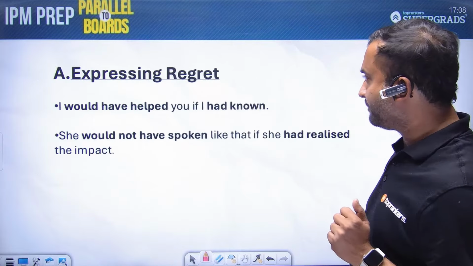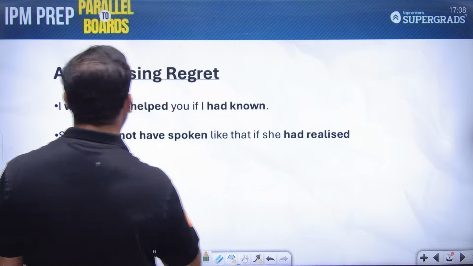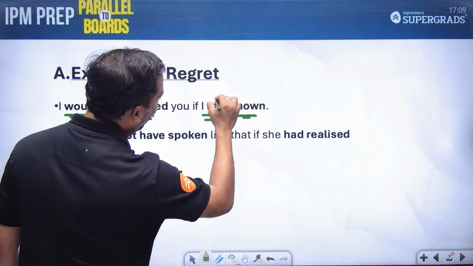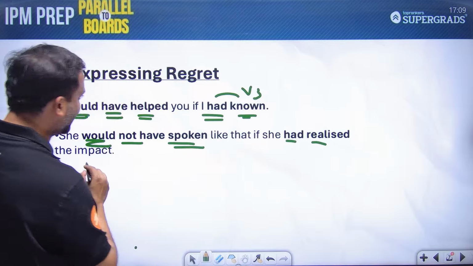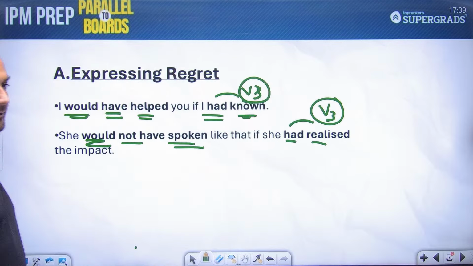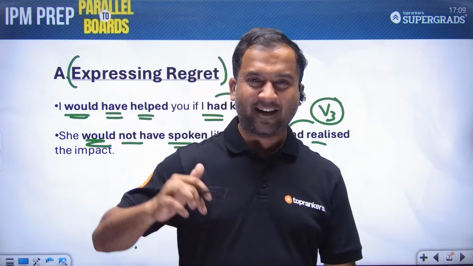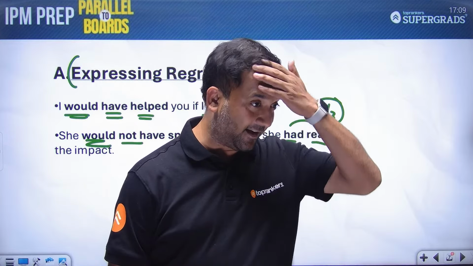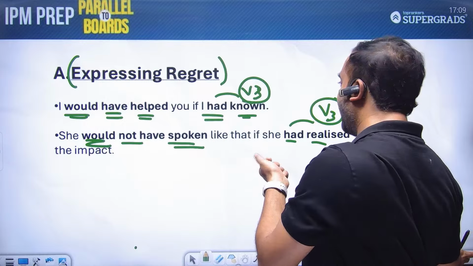Let's quickly move to where can we use past conditional. So we can use past conditional to express regret. I would have helped you, would have V3 if I had known. Again, had plus V3. She would not have spoken like that if she had realized the impact. Again, had plus V3. So when we are expressing regret, something from the past, ऐसा कर लेता तो अच्छा होता. So that is what the first condition is when we talk about where to use past conditional while expressing regrets.